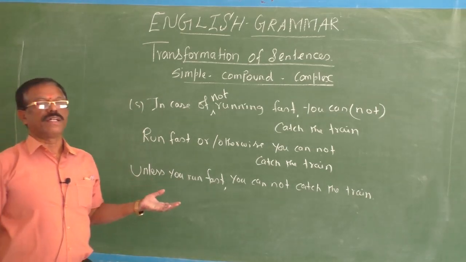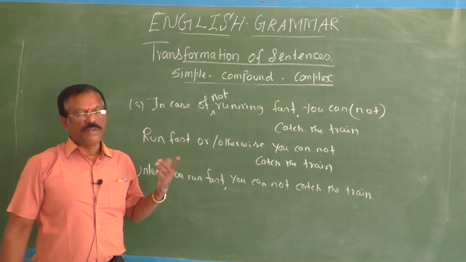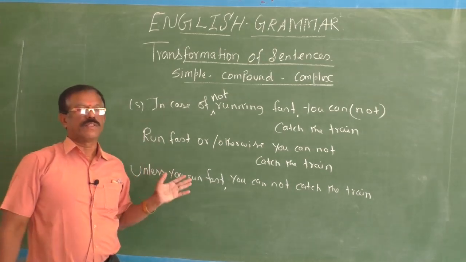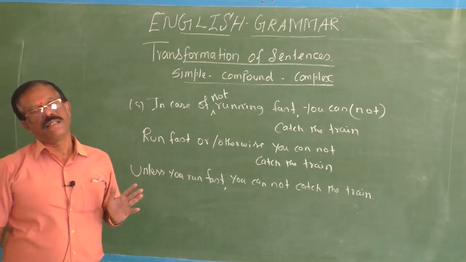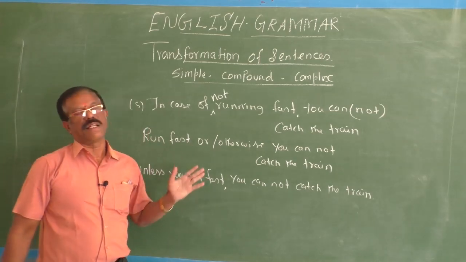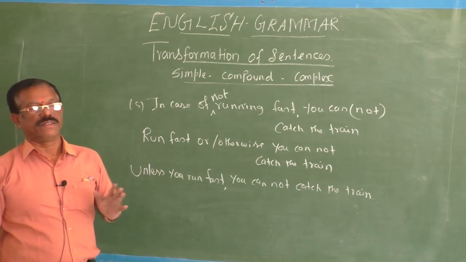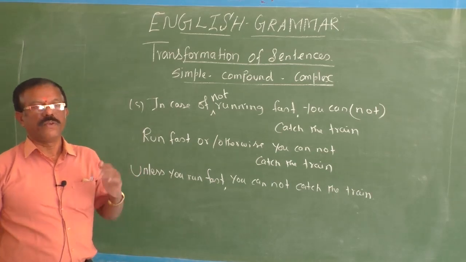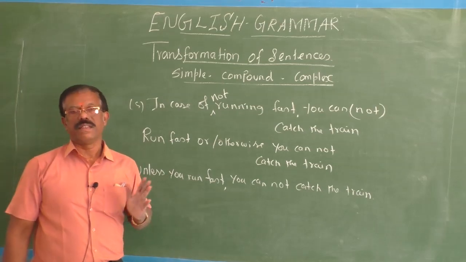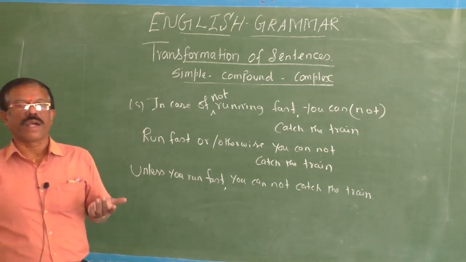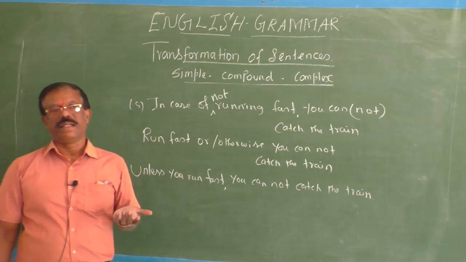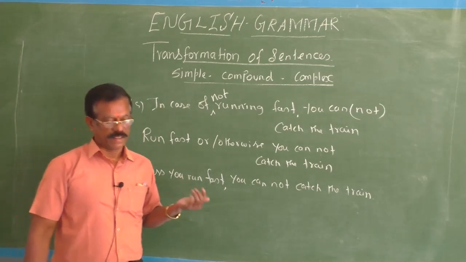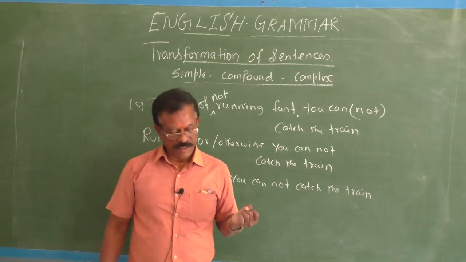So in the event of, in case of, when you have not, in the event of not or in case of not, the complex sentence begins with unless. In the compound sentence you have or otherwise as a coordinating conjunction. But if you have the same phrase, in case of or in the event of, in the beginning of a sentence, then you have and then only as a coordinating conjunction and if as a subordinating conjunction. Okay, fine.